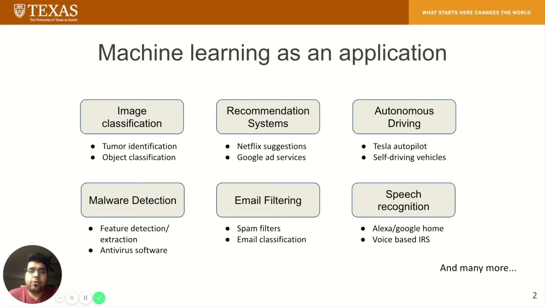Other applications include malware detection used by antivirus software, email filtering, speech recognition for smart home devices like Google Home, and there are many others. In other words, learning applications are either using users' personal information or are themselves valuable IPs that need confidentiality.